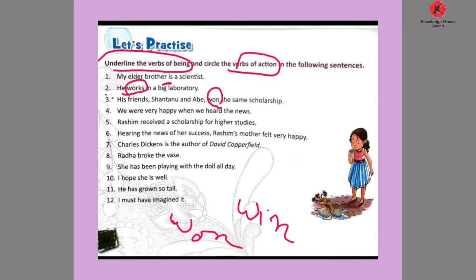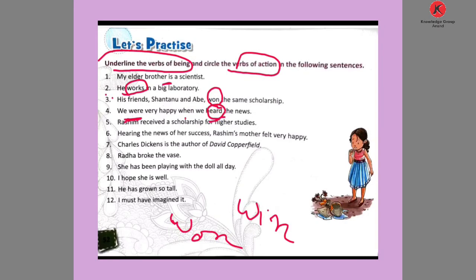In the fourth sentence: We were very happy when we heard the news. In the fourth sentence, we find the to be form were, so we underline the word were. But in the same sentence, after the joining word when, we were very happy when we heard, this heard is the verb of action.